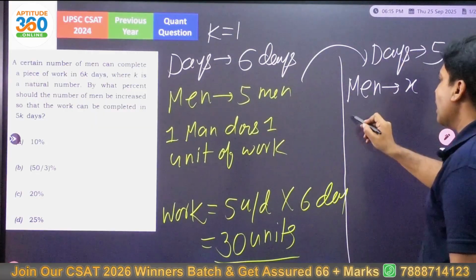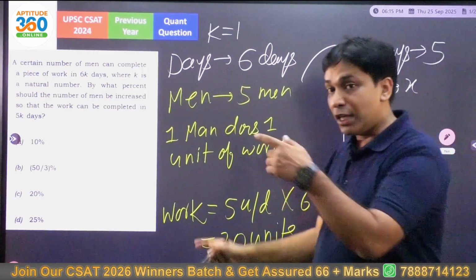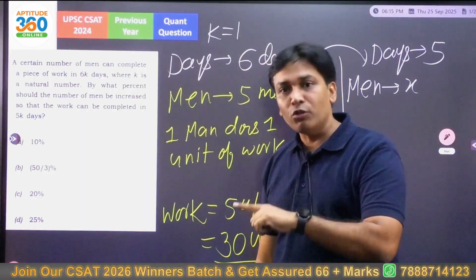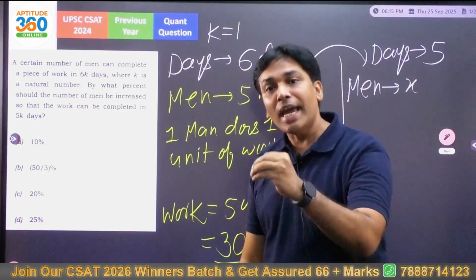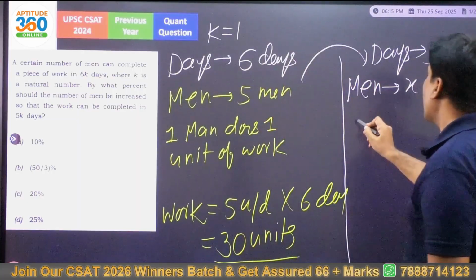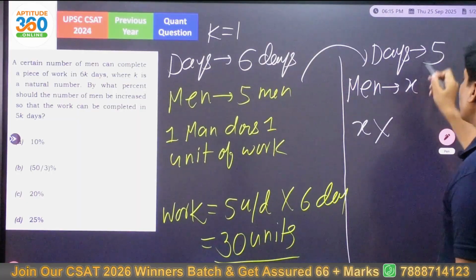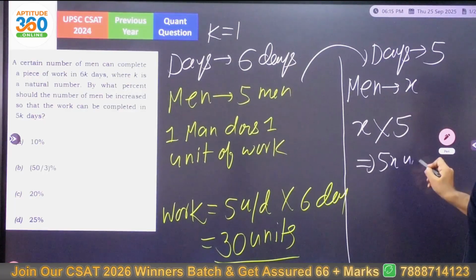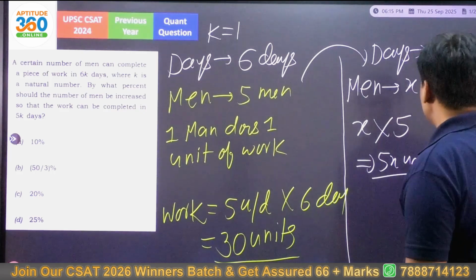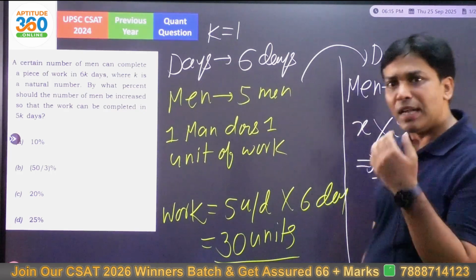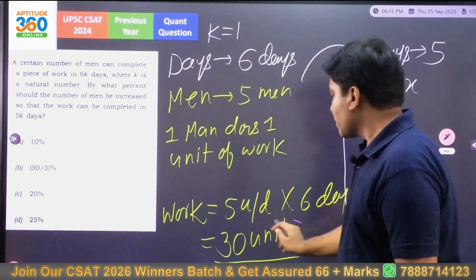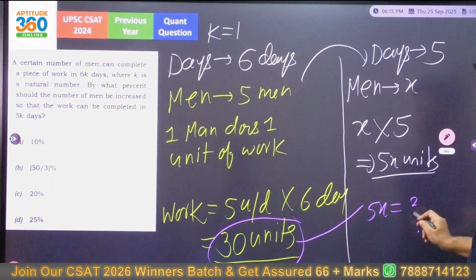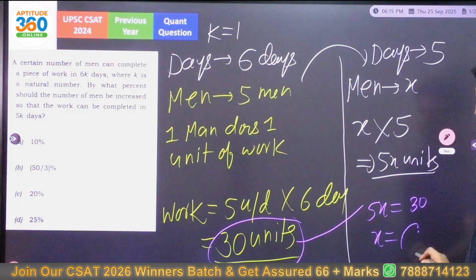X men. And it says that any which way work will have to be 30 units, right? Now we have X men. 1 man does 1 unit of work. So X men will be doing X units of work. So X units per day into how many days? 5 days. So what is going to be the total quantum of work? It is 5x units. And obviously work will have to be the same, isn't it? Work any which way will have to be the same. Over here it was 30 units. Now it is going to be 5x. So 5x is equal to 30. The value of x comes out as 6.